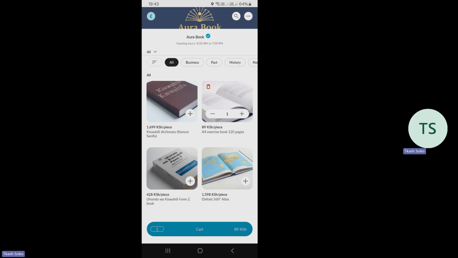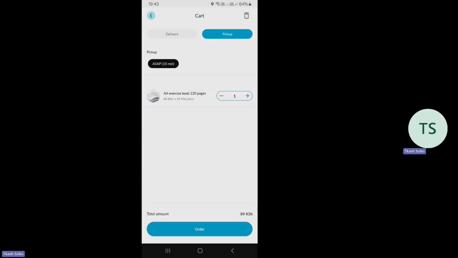I'll say shop now, and then I have the option of choosing either nataka wanilete ama pickup. But you can see that the delivery is not like active. We are going to see why the delivery is not active. Ni because your shop just set delivery, so hawezi kuletea. So if kama the delivery option is not active, then you can just proceed and say you will pick up. So make sure hapa juu iko kwa pickup,